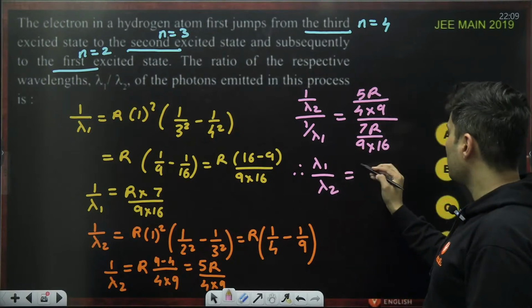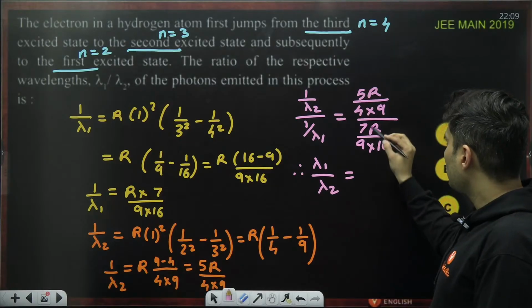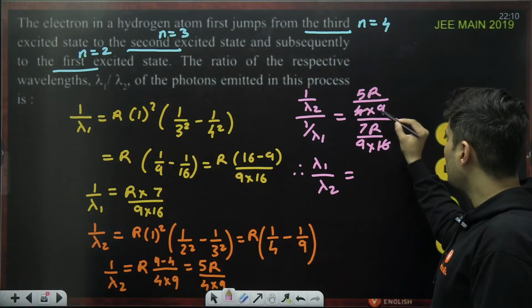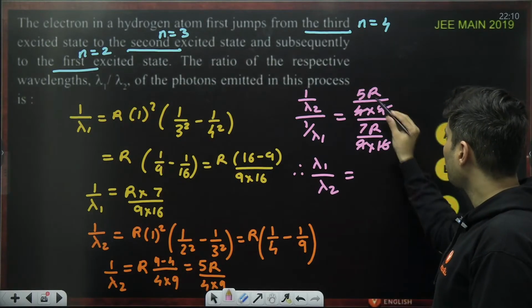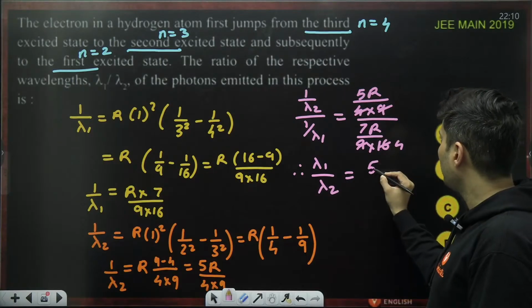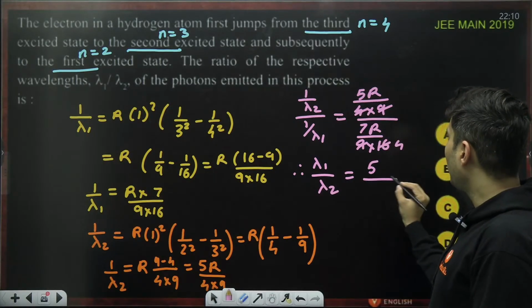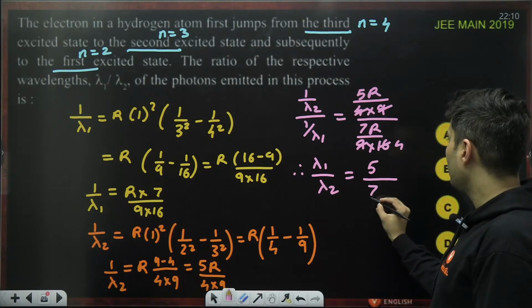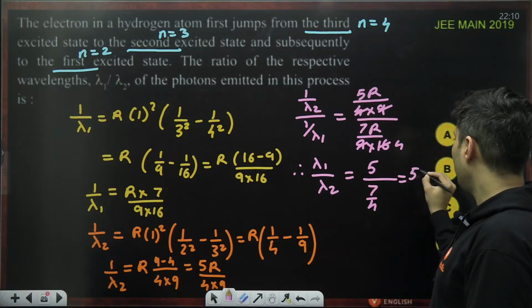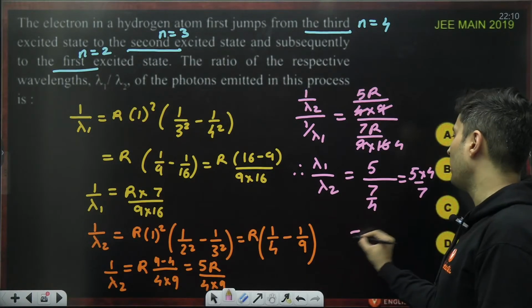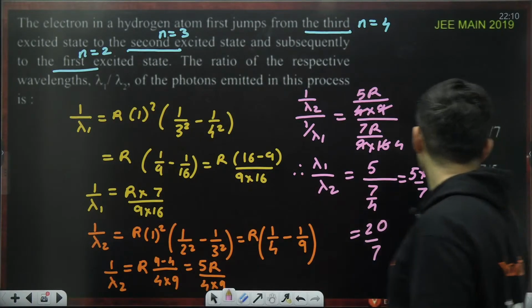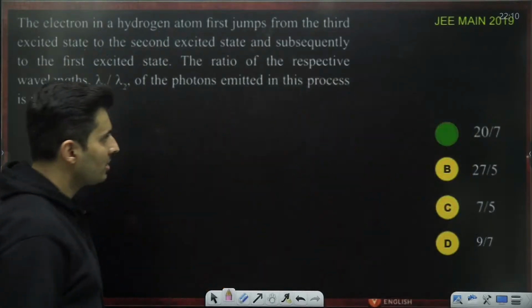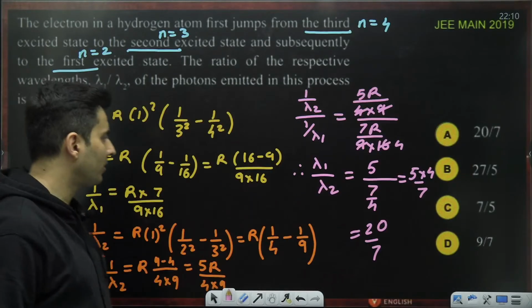R cancels, 9 also cancels, 4 and 16 cancel, becomes 4. So this will become 5 divided by 7 by 4, which is 5 into 4 by 7. 5 fours are 20, so 20 by 7. 20 by 7 is option A. Just check it out. Yes, option A is correct.